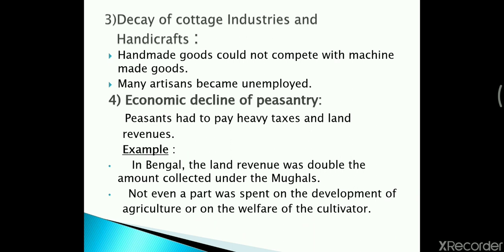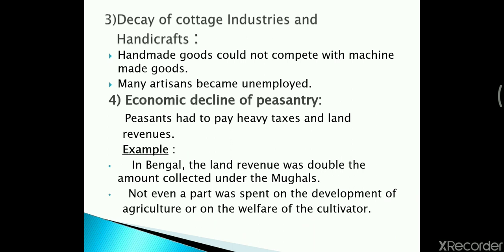If a choice had to be made by any Indian, people were now more and more inclined towards machine-made goods. Therefore, loss of employment brought decay of the cottage industries in our country.